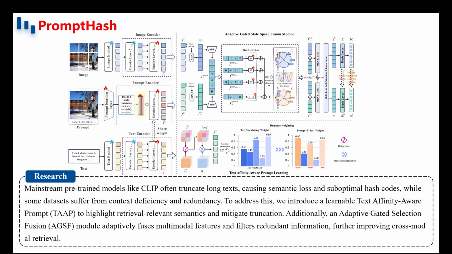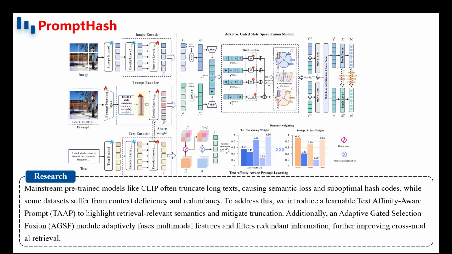To systematically address these issues, we propose PromptHash, an affinity-prompted collaborative cross-modal adaptive hashing framework. Our framework is built upon a novel hybrid neural architecture that combines state-space models with transformer layers, leveraging the linear sequence modeling capability of SSMs and the expressive power of transformers to better capture long-range dependencies and complex feature interactions in both textual and visual modalities. Central to our approach is the Text Affinity-Aware Prompt module, which generates learnable prompt tokens by treating all non-category words in the text as trainable parameters.